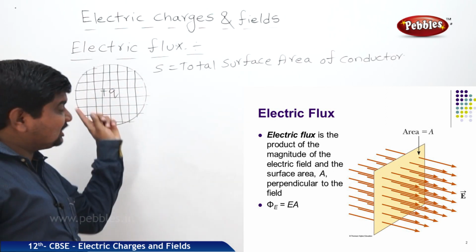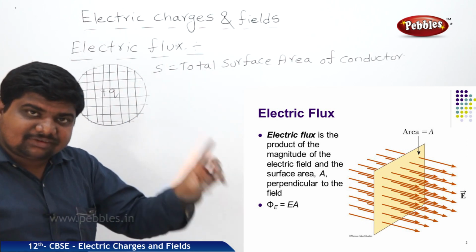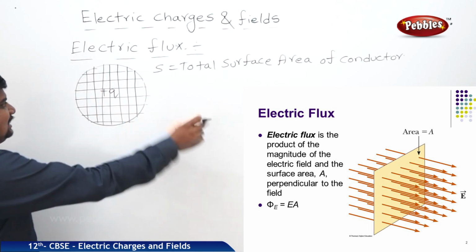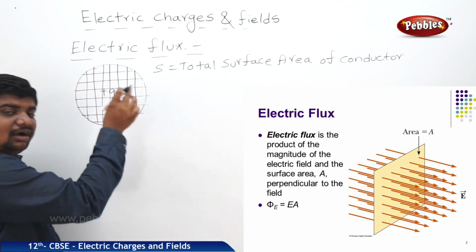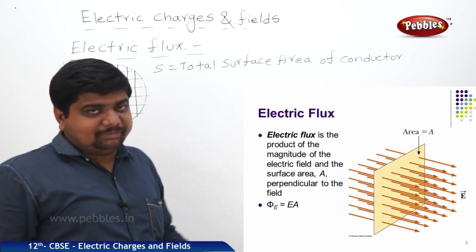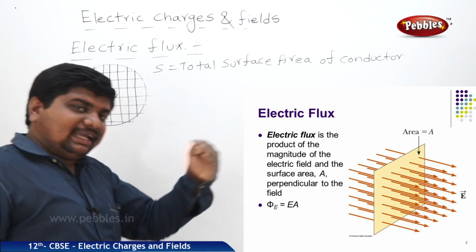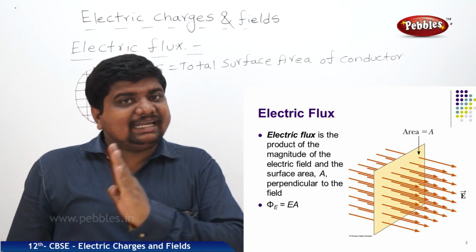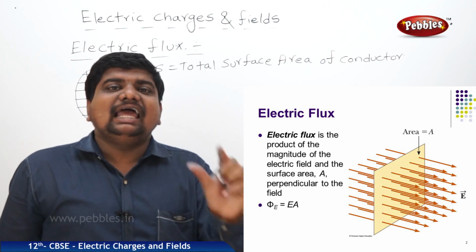Because the field lines are expelling out, some electric field lines are crossing a small portion of the conducting medium at a perpendicular angle. That means the number of electric field lines which are crossing the conducting medium at an angle of 90 degrees is called electric flux.